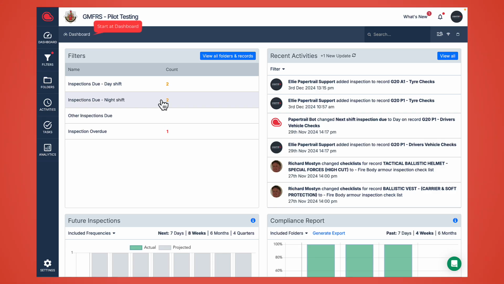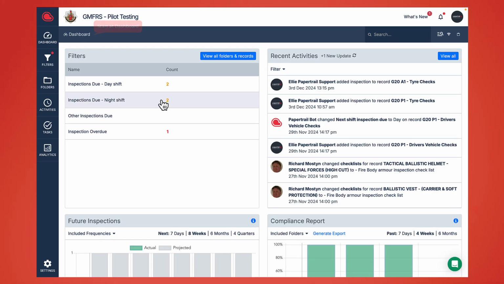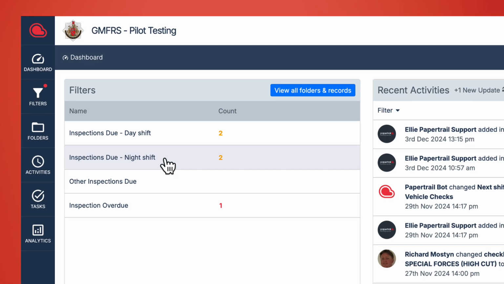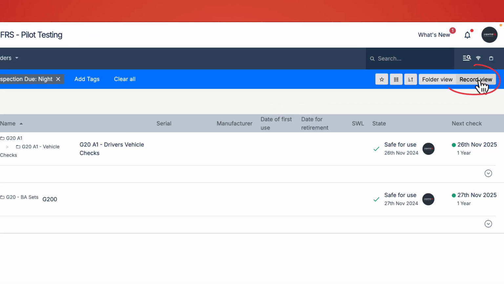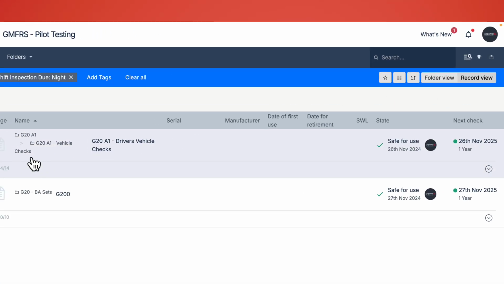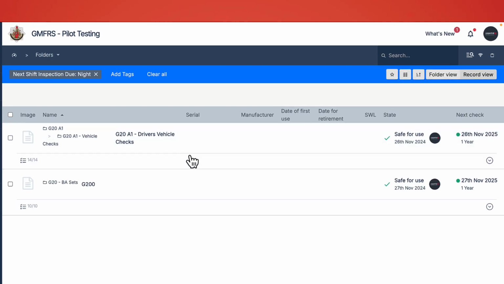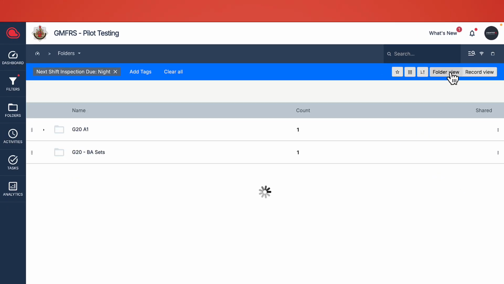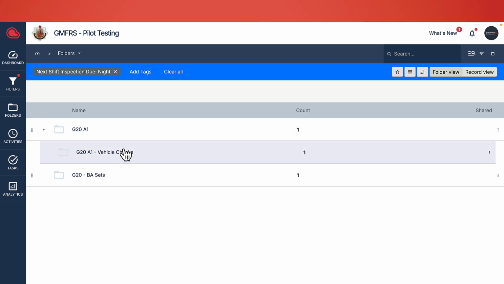You can see what inspections you have due by clicking on your filters. Let's click on Inspection Due Night Shift. Because I'm in Record View, I can see which records are due an inspection. If I was to click on Folders, it shows me the folders that they're in. And you can see that it's the station name A1 Vehicle Checks.